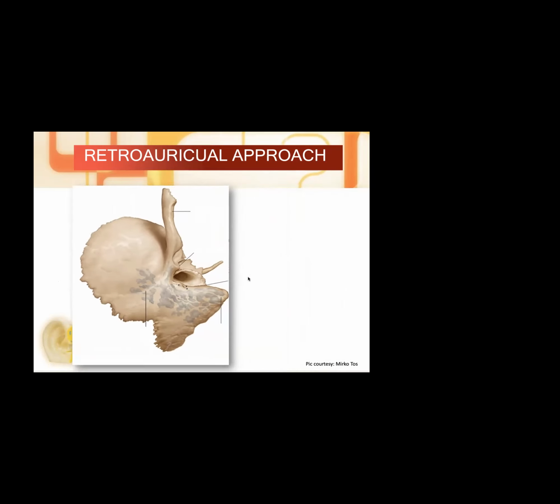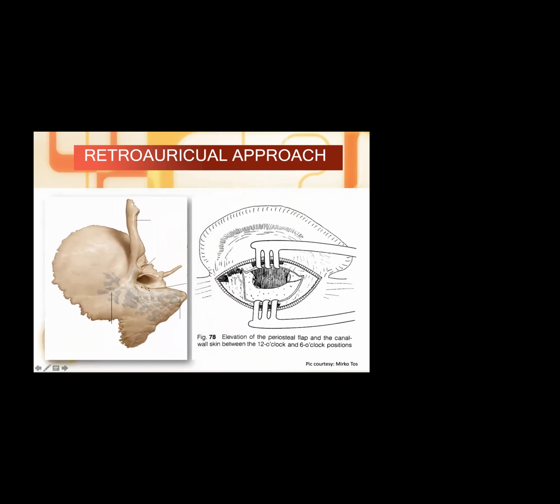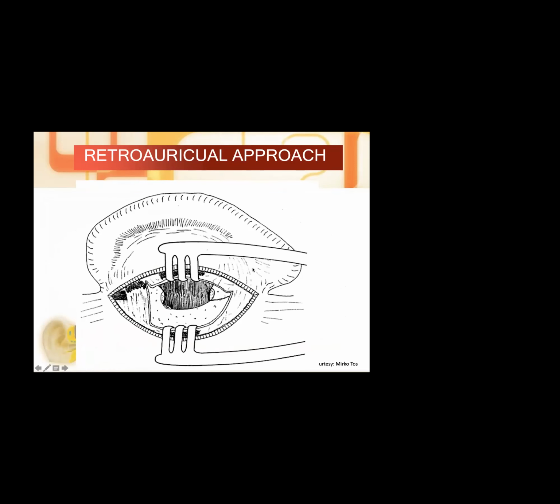Once you do the dissection, once you completely extend, this is what you see here. The superior end, the suprameatal spine, is visible. The entire superior part of the ESC is visible, the posterior canal wall, and the inferior canal wall. Till the root of the zygoma we have exposed. So this is the end stage when you are doing this.